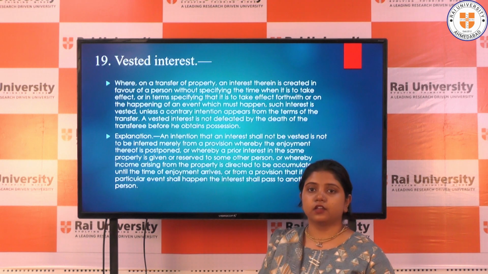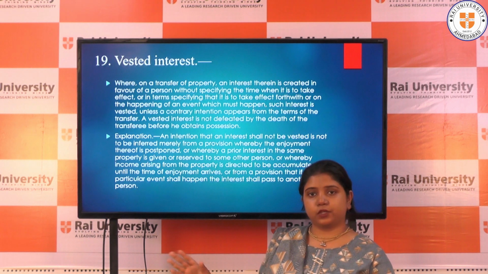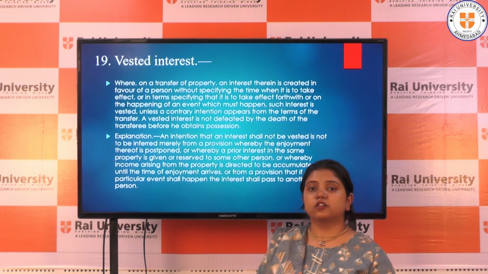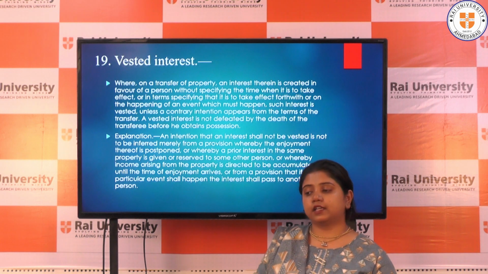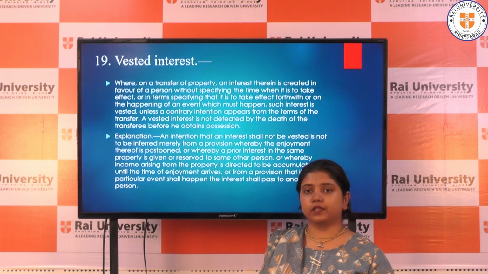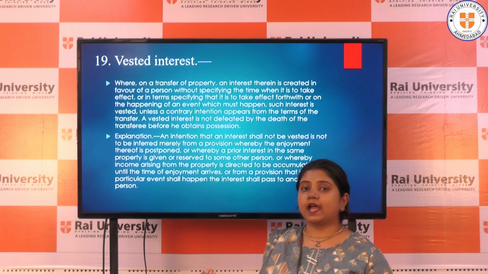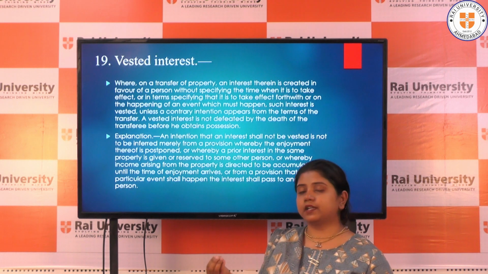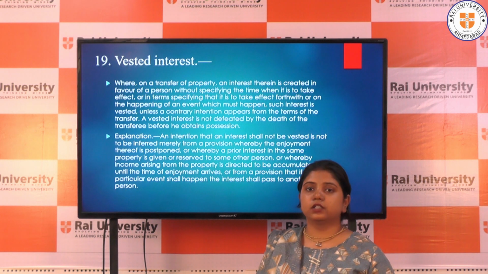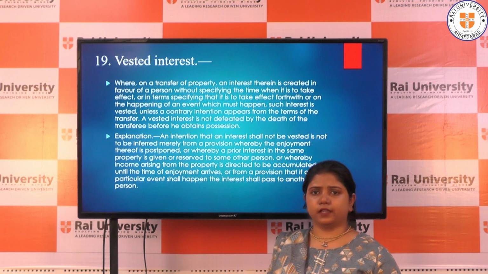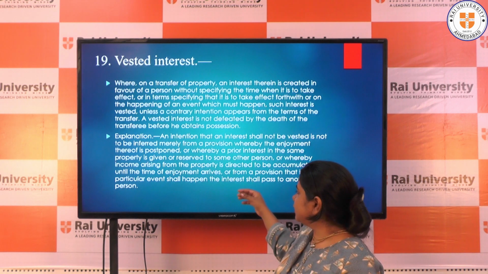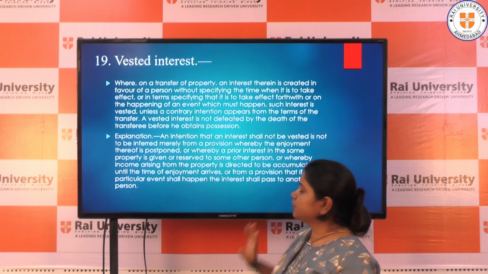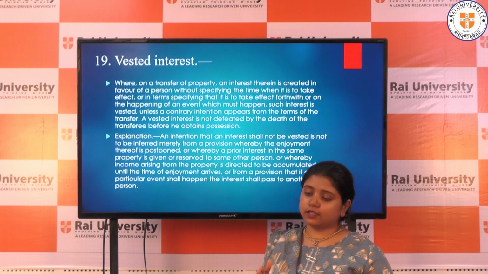Accumulation means to collect something. A transfers the property to B, and puts the condition that the income of this property will be accumulated and granted for the maintenance of the property. For example, 10% of the income from the property will be used for the maintenance of that particular building. Let's take another example.